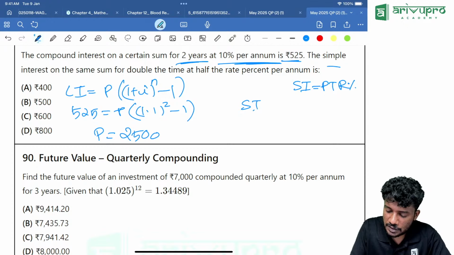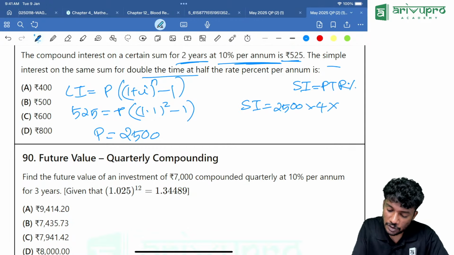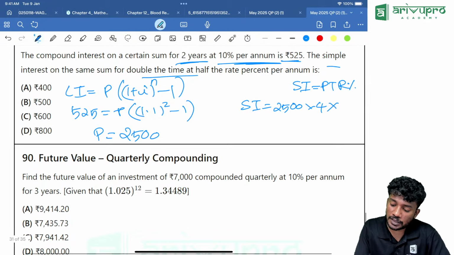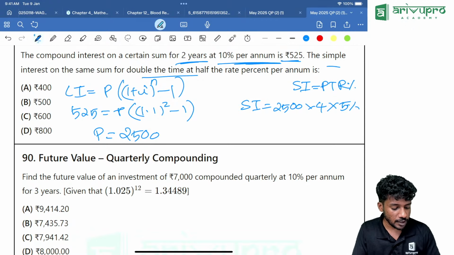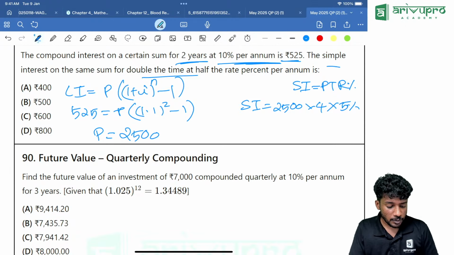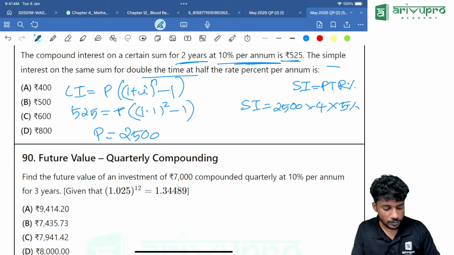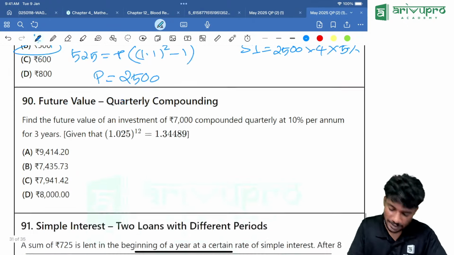So SI is how much? 2500 into double the time, that means 2 will become 4, into half the rate percentage, that will become 5%. Get me the answer: 2500 into 4 into 5 percent. You are getting it as? Yes, 500. Next one.